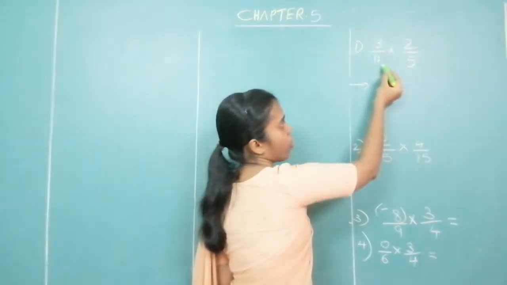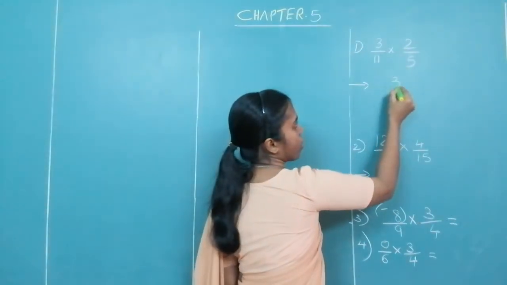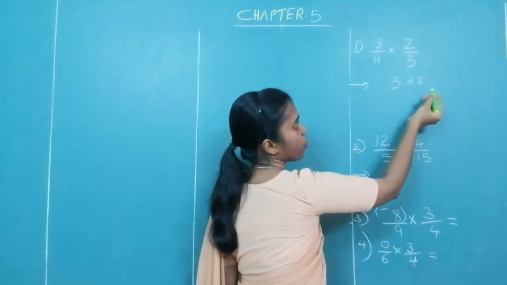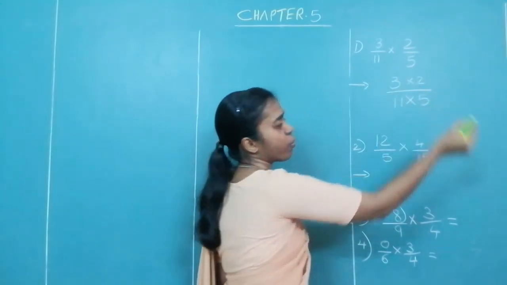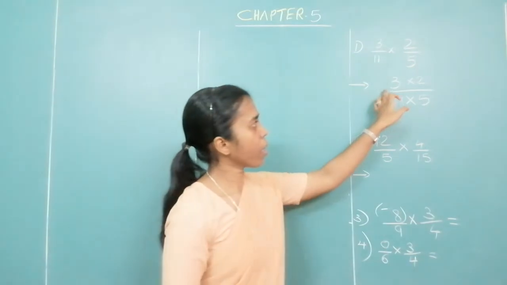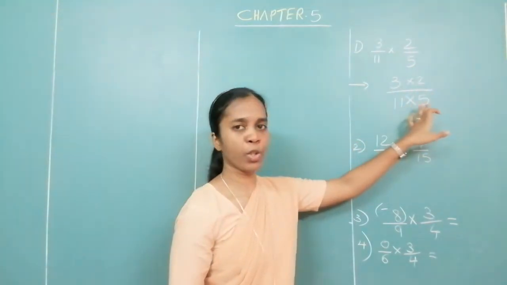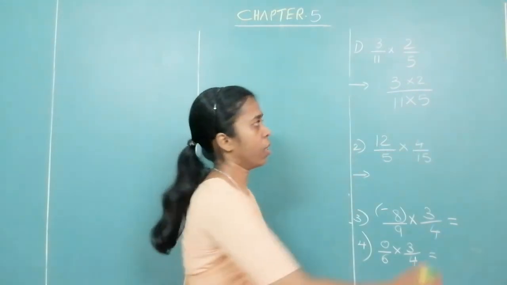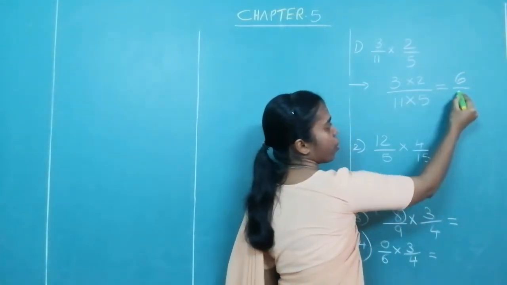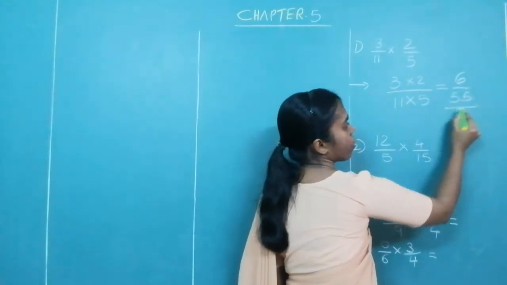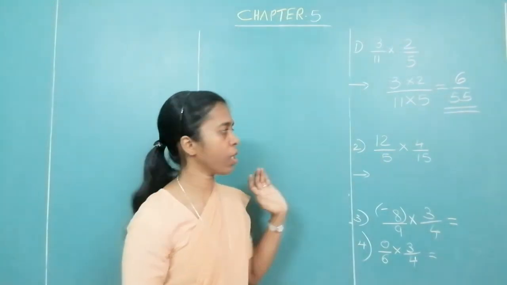First fraction, 3 upon 11. So what did I say? Multiply the numerators. What are the numerators over here? 3 into 2 upon, multiply the denominators, 11 into 5. You can see I have taken 3 into 2 as one numerator and 11 into 5 as one denominator. Now what is the answer? 3 twos are 6 upon 11 into 5, 55. This is the answer. It is very simple. Multiply the numerators, multiply the denominators.